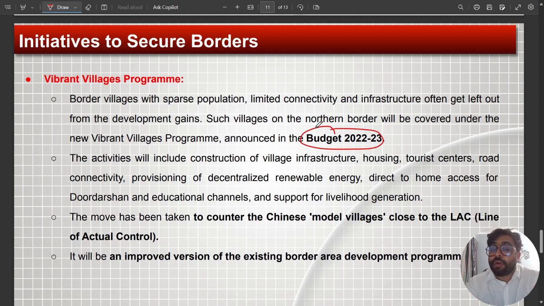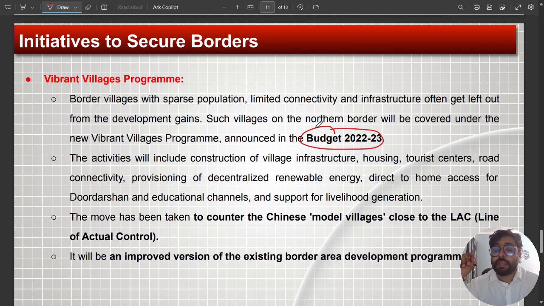So there is provisioning of decentralized renewable energy. That means they can generate their local energy there. Direct-to-home access for Doordarshan, educational channels, telephone towers, all these things are provided at these places. Now, this is parallel to what China is doing across the LAC. China is also building model villages just across the border, so we are doing the same.